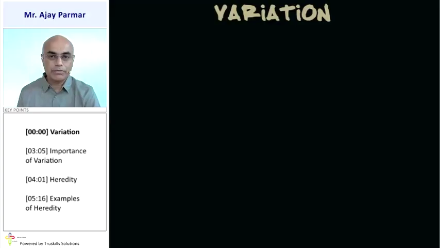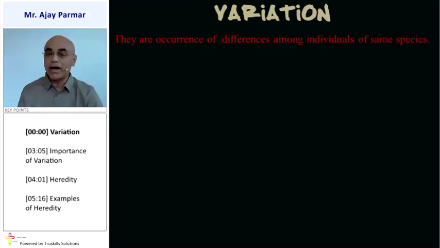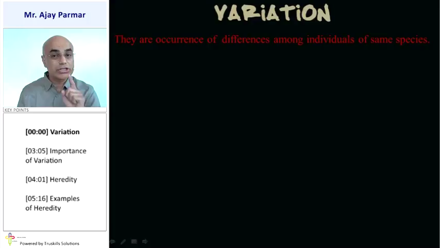That is mainly because of the property of variation among the living organisms. In fact, variations are the occurrence of the differences among the individuals of the same species. Same species means even say humankind. All the human beings have different appearance. Even the same parent, different offspring, all the offsprings will have slightly different appearance as compared to one another.